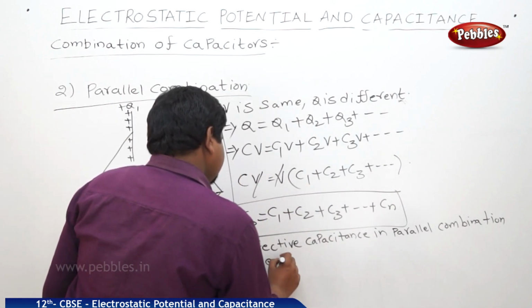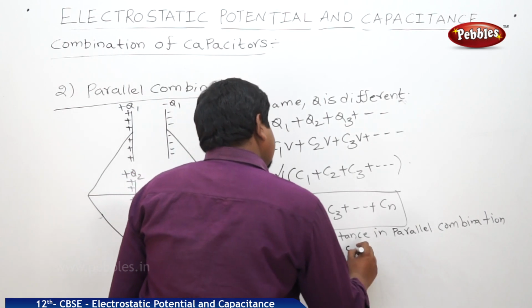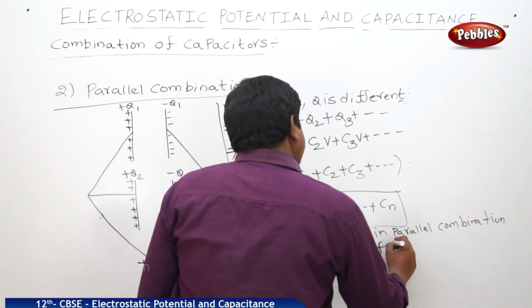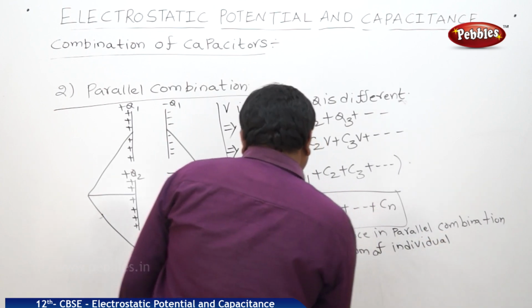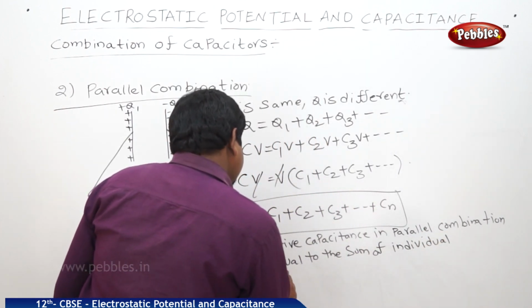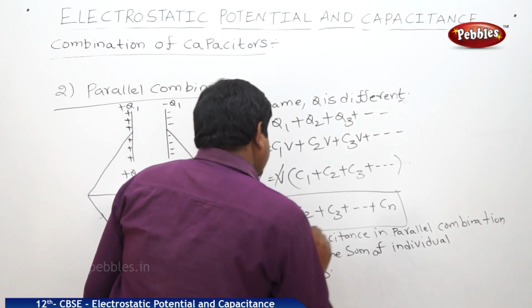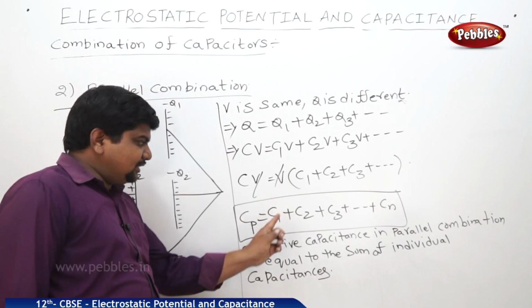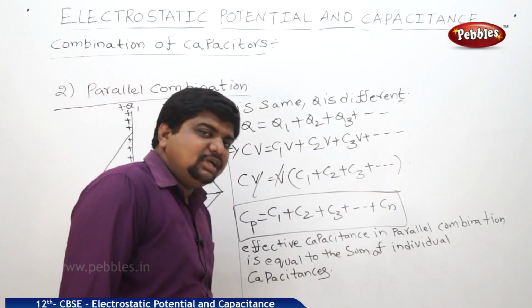Cp is equal to C1 plus C2 plus C3. When n capacitors are connected like this, we can write up to Cn.